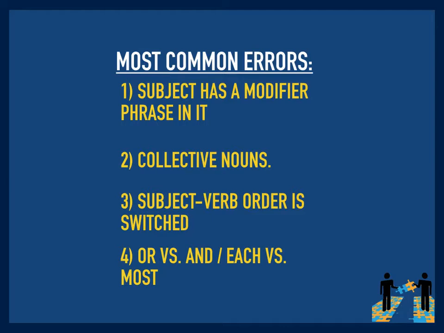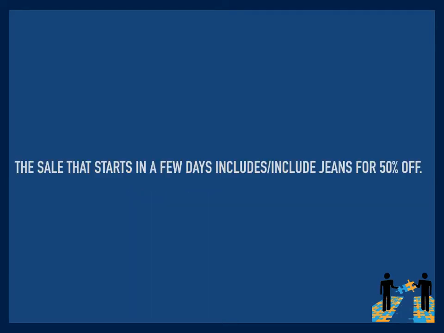Now we're going to move on to more common, sort of complex errors that appear on the ACT, and that you'll see appear also in y'all's writing. So we're going to talk first about there being a modifier in the subject and how that sometimes creates matching problems. So what is the right answer? Is it includes or is it include?